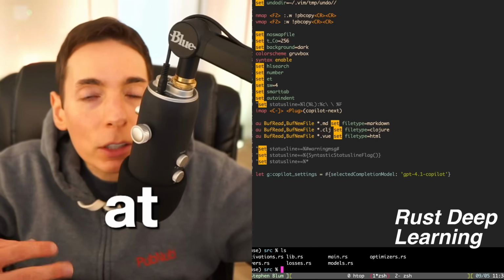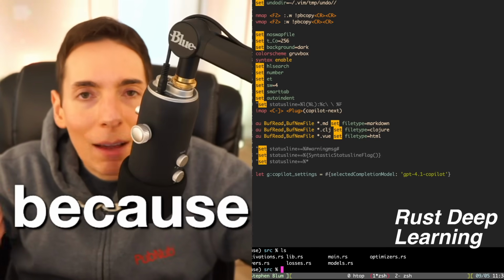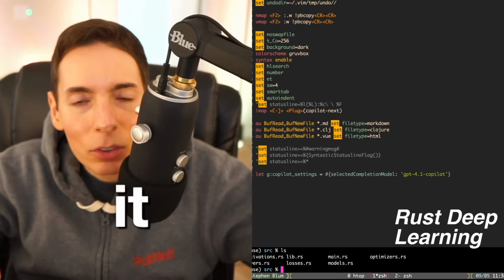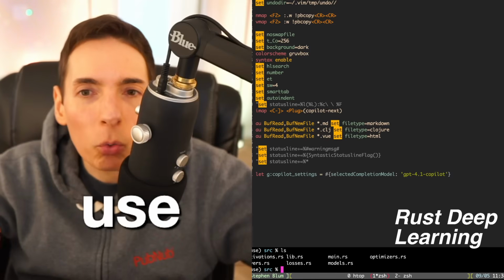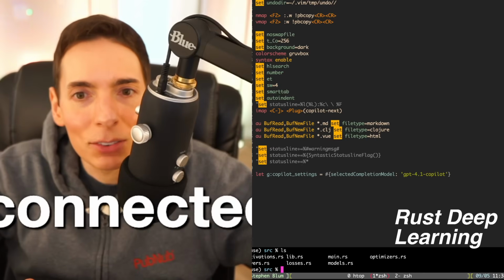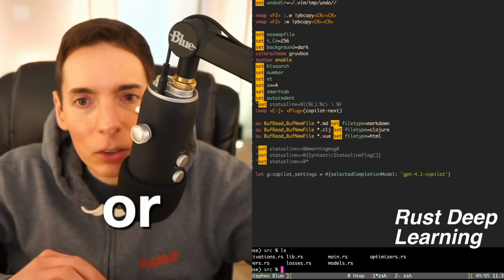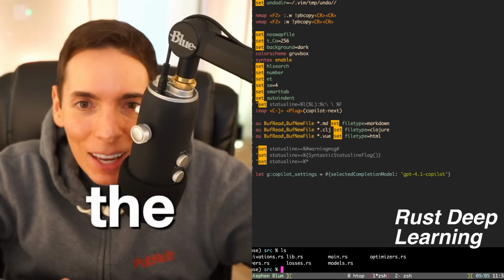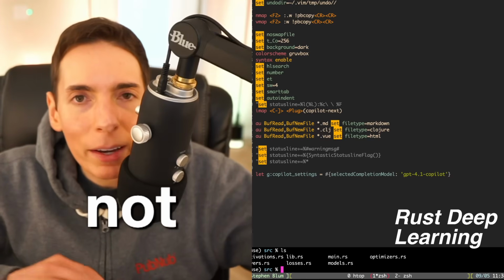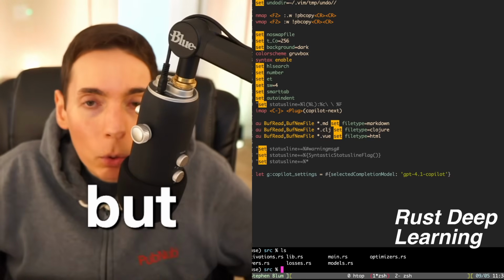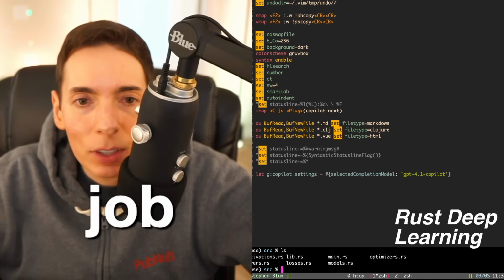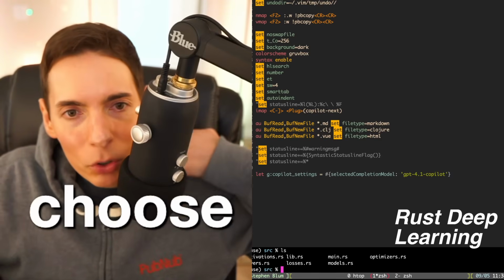At PubNub, we could not use Go because it is not fast enough for us. It is not a fast enough language. We have to use C or Rust because we have 1 billion connected devices. So Rust or C are the only options for us. At our scale, Go is just not quite fast enough. But it will work and it'll do the job and it gets things going quicker. So choose Rust or C is my recommendation.